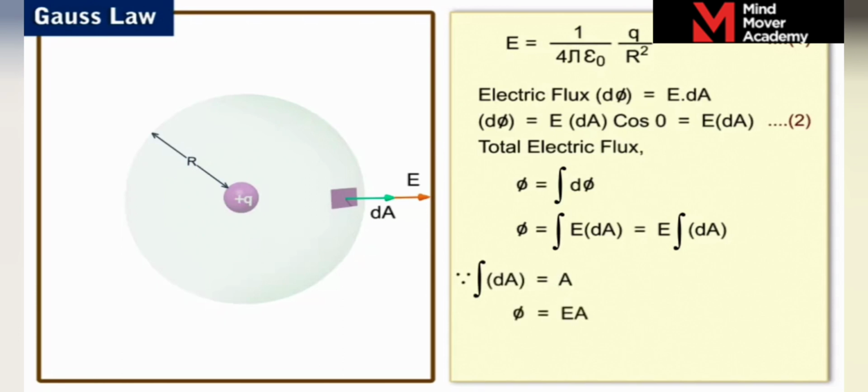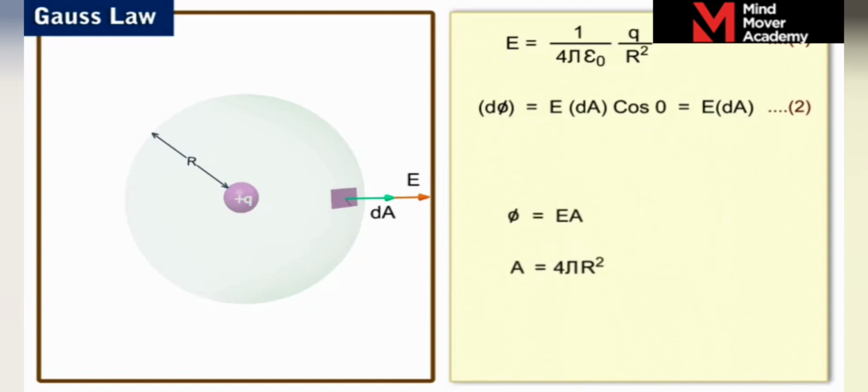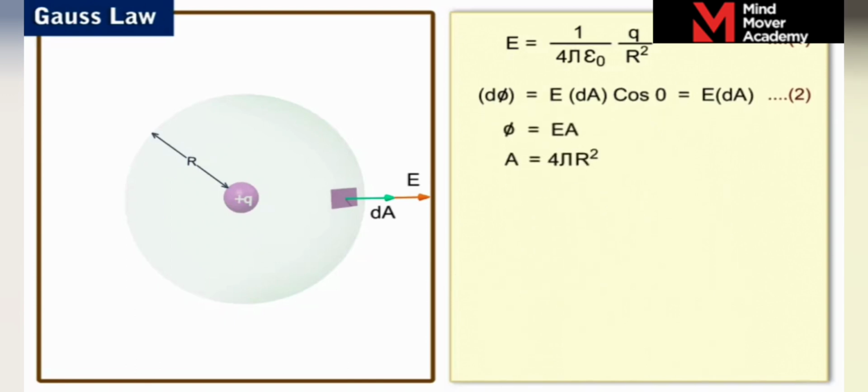Now, phi is equal to EA. We know that for a spherical surface, which is the Gaussian surface in the present discussion, A is equal to 4 pi r square. Therefore, we have phi is equal to E into 4 pi r square. Let us label it as equation 3.